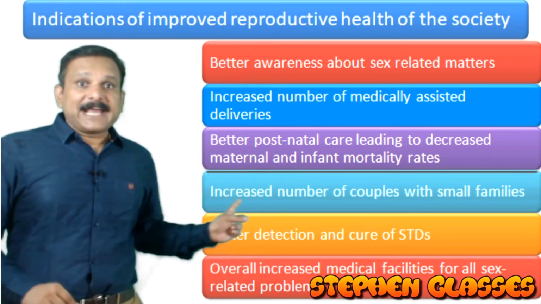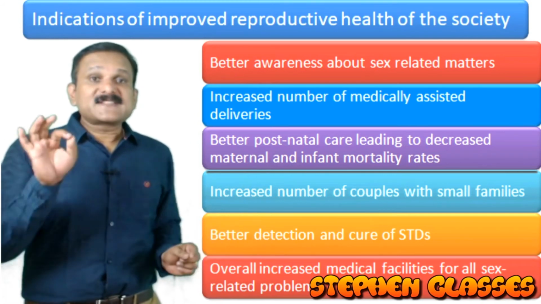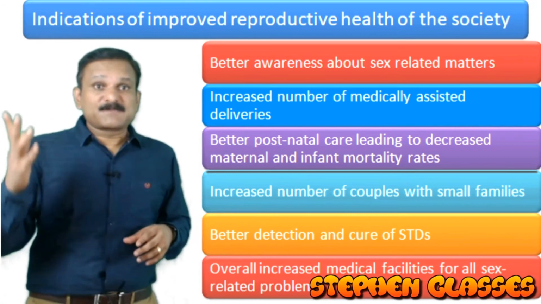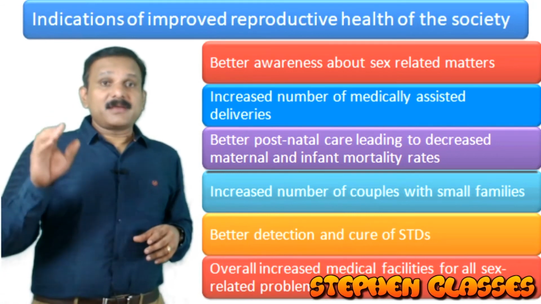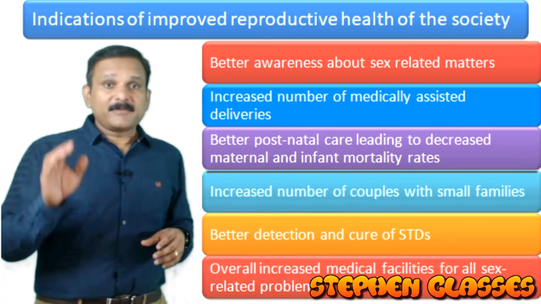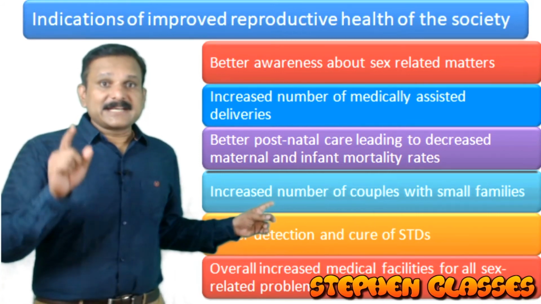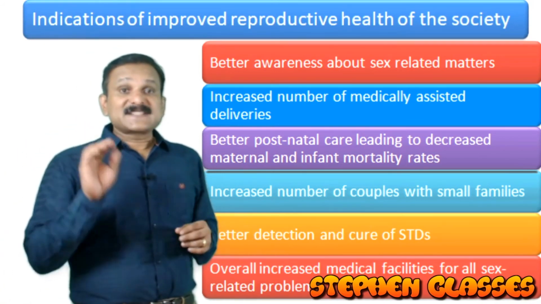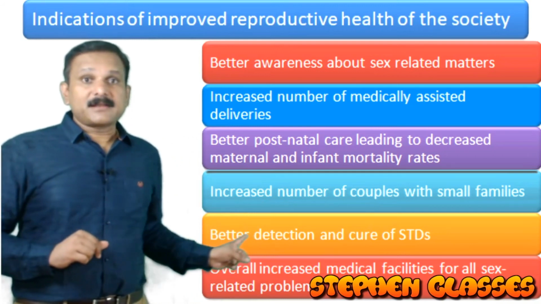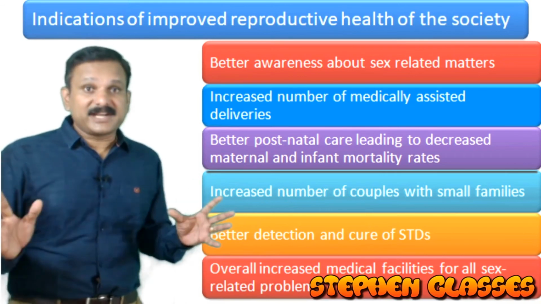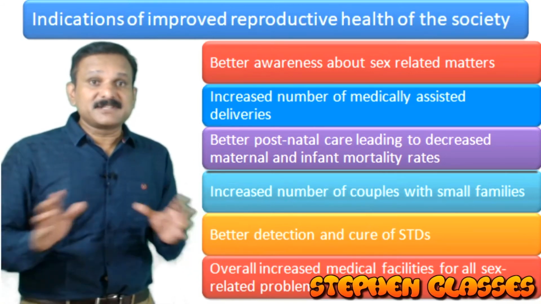Now, there is an increase in the number of couples with small families. They are very much aware of population explosion, and they will be reducing the members in their family. Then there is better detection and cure of STDs. They are aware of sexually transmitted diseases.